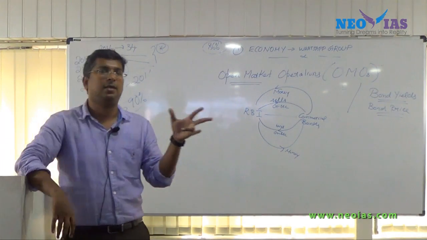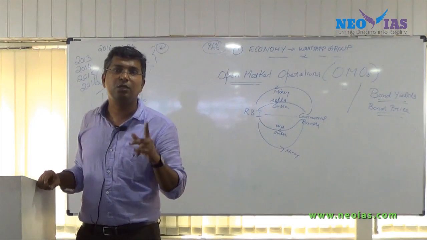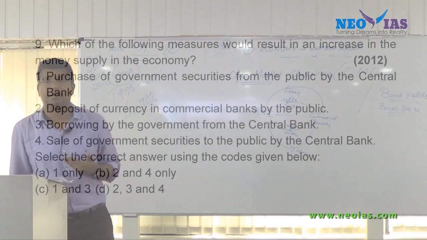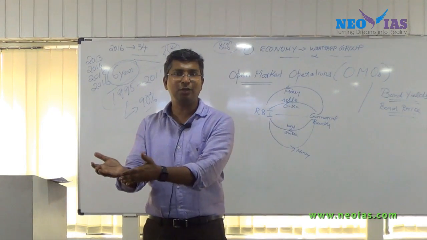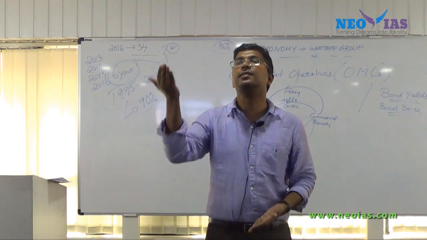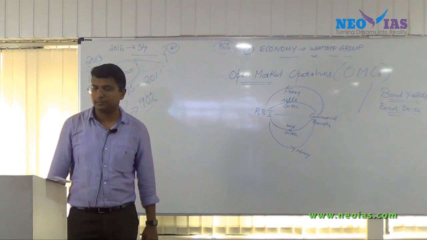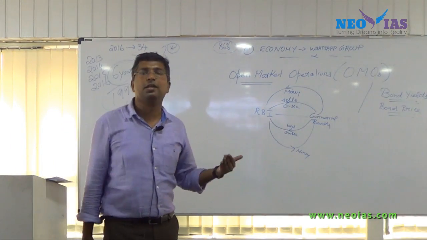So 1 and 3 are correct. You got it by using this method. Now find out why 2 and 4 are wrong. Deposit of currency in commercial banks by the public. See, that will not increase or decrease the money supply. It is the same. It's already with you, it's there in the bank. It's not increasing, it's not decreasing. The question is about increasing the money supply, so that statement is wrong. Now what about the fourth one? We already know it will decrease or it will not increase.